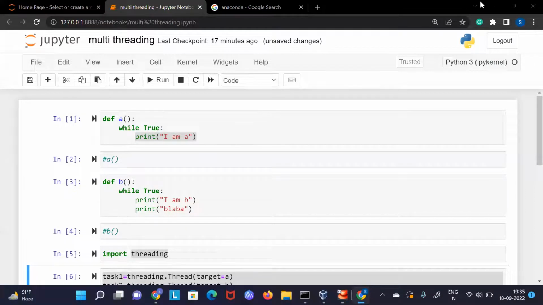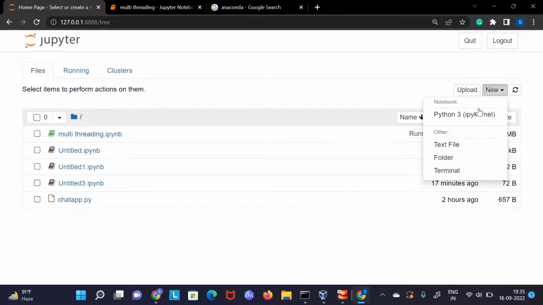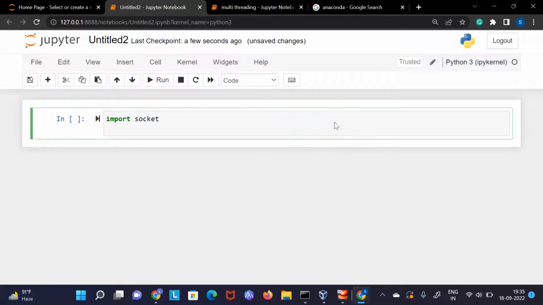Okay, great. Thank you. So now what we will do is, let me do one more thing. Let me create one separate file, and here we will be seeing how we can do socket programming, and how we can create a chat application. For this, we need a library named socket.